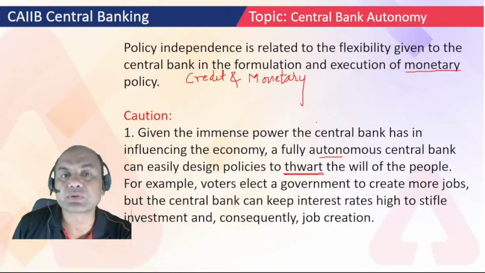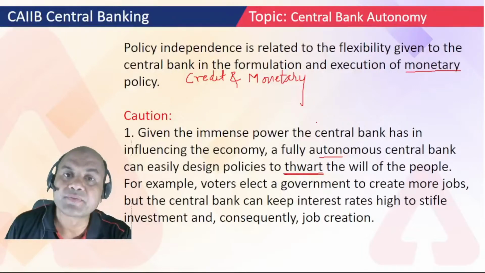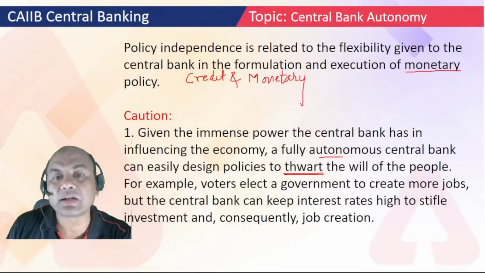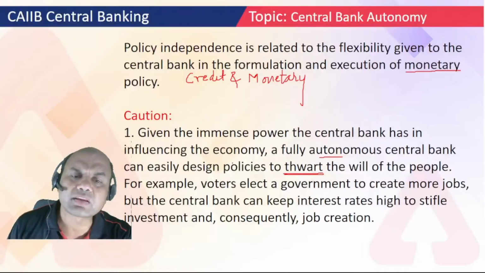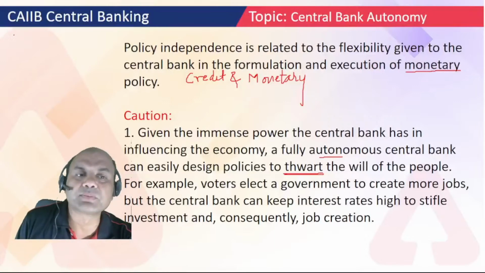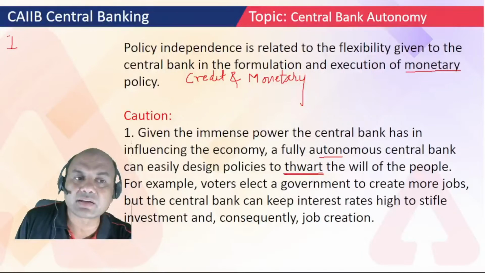If the RBI tomorrow goes against the will of the common public, or takes some decisions against the common public, in that case the government can definitely interfere. What are the decisions which the RBI may take against the common public? Like increasing the interest rates. Suppose it is not required, and still the RBI increases the interest rates, then what happens?